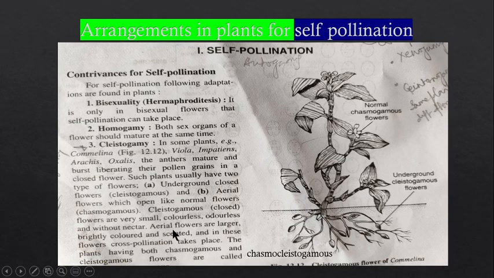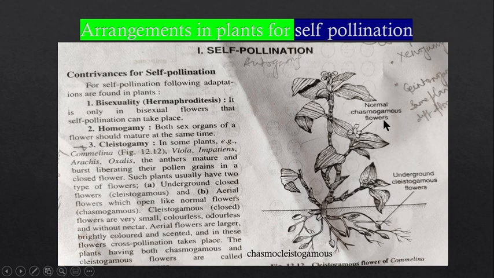So you see that in case of these underground or closed flowers, the situation is like that the pollen grains are liberated and the anthers get matured when the flower is closed. So when the flower is closed, the pollen grains get liberated, because the anther matures and liberates the pollen grains due to the bursting of the anther walls in the closed flower condition.